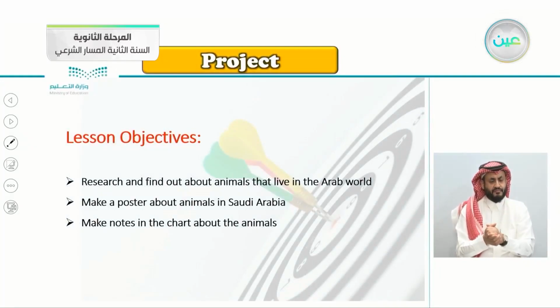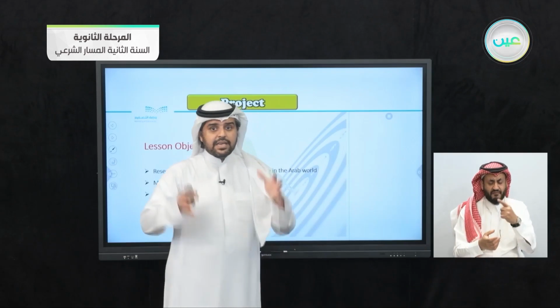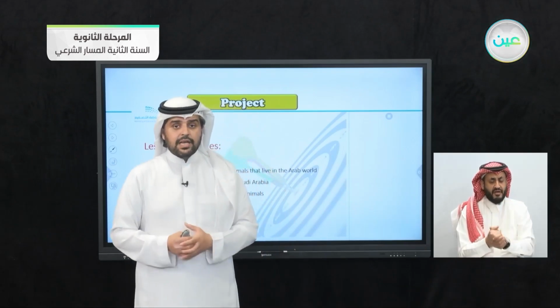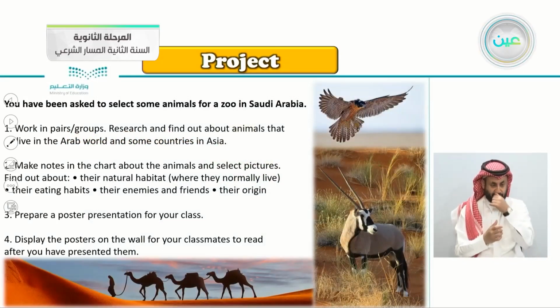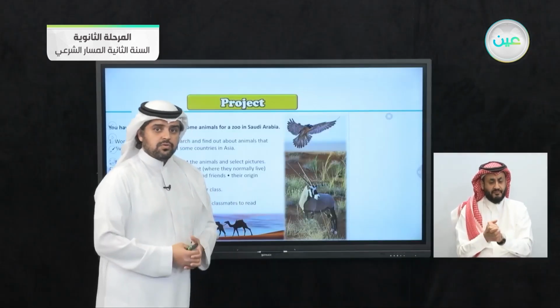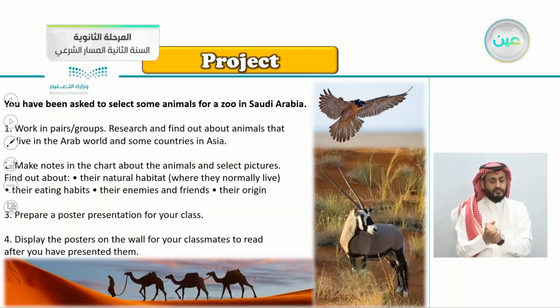So these are today's objectives for the project. Research and find out about animals that live in the Arab world. So we'll be researching about animals that live in the Arab world. This is really interesting. Make a poster about animals in Saudi Arabia. Make notes in the chart about the animals. You have been asked to select some animals for a zoo in Saudi Arabia. So if a zoo asked you to collect some animals, which would you choose?